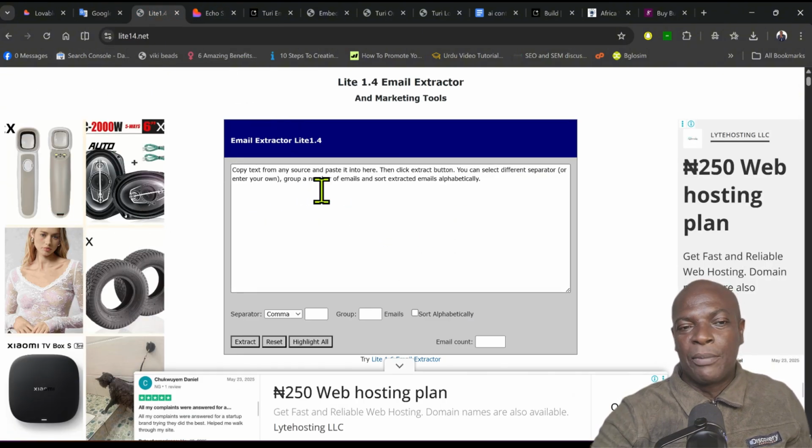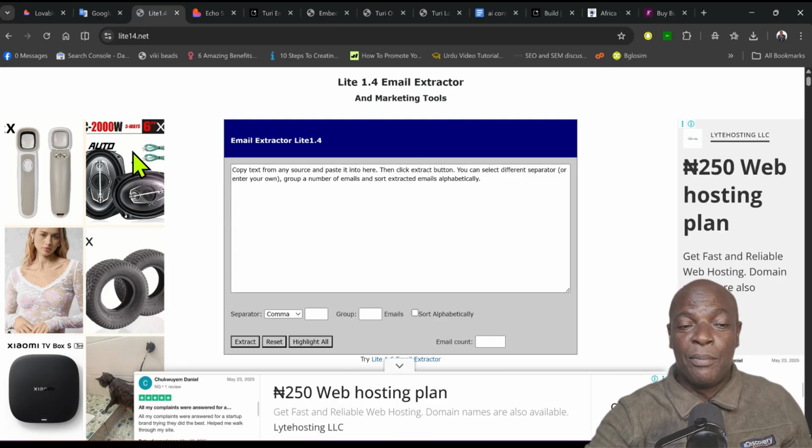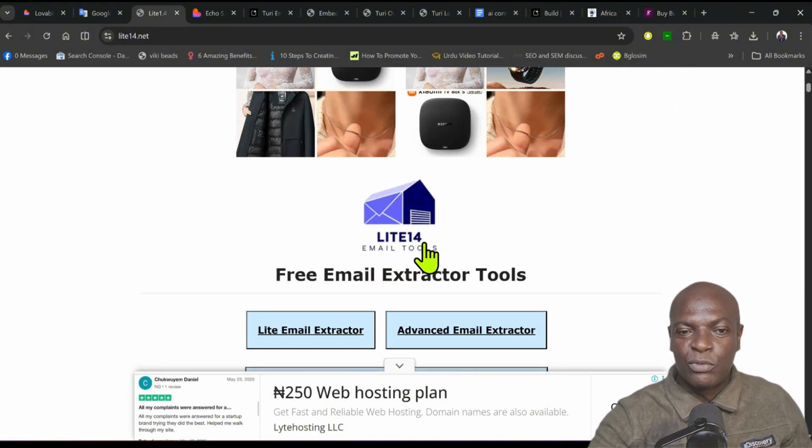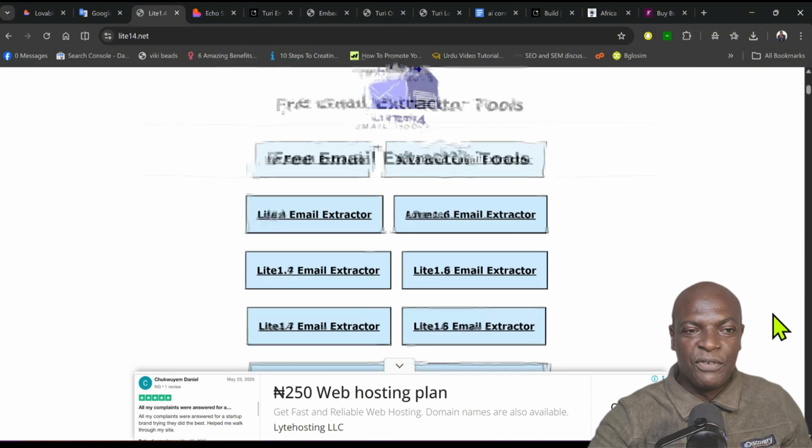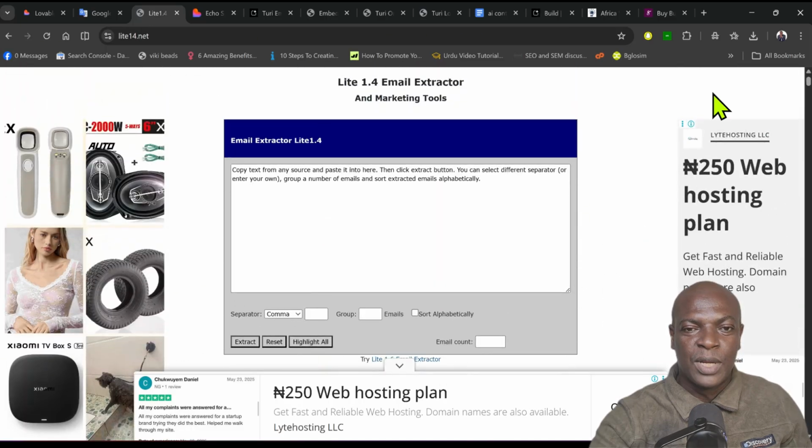The second one I'm going to talk about, that you can build easily, is called an email extractor. If you look at this website, it's actually free. You can go here to extract emails, but because they have large traffic on this site, they make a lot of money from adverts. All these things you see here are adverts from Google, and they pay massively for it. There are other sites you can use as well.